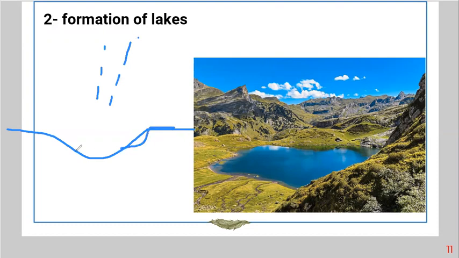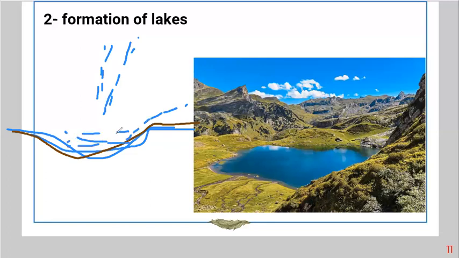This part is geosphere, and the rain is hydrosphere. So the formation of lakes represents an interaction between hydrosphere and geosphere. So again, here is the geosphere, and the rain represents hydrosphere, and water from the river fills this area to form lakes.